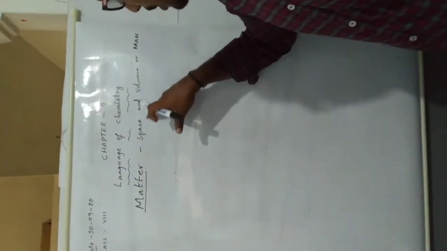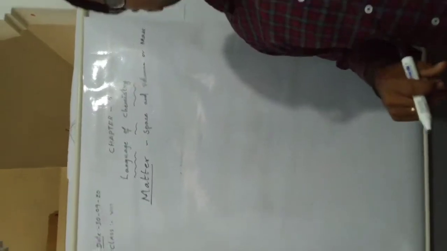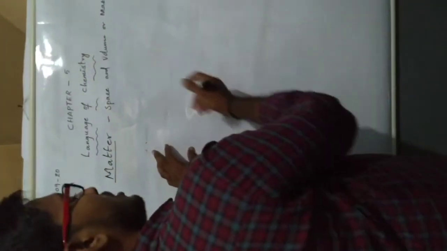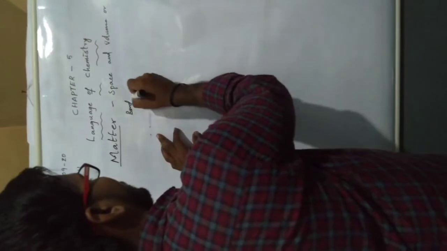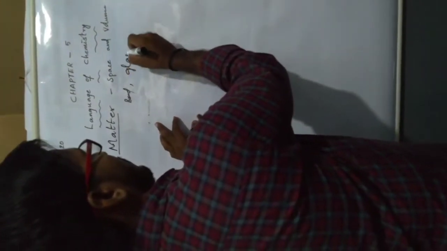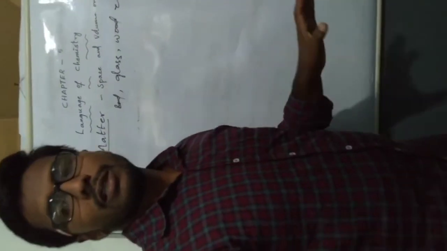Anything which occupies space and volume or mass is known as matter. Examples of matter: board, glass, wood, chair, etc. These are some of the examples.